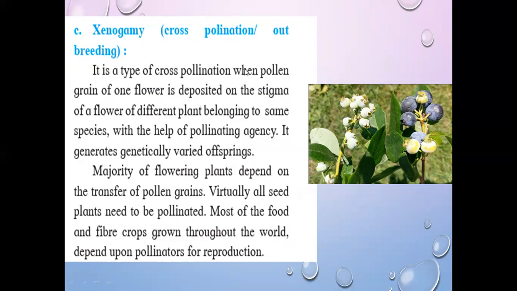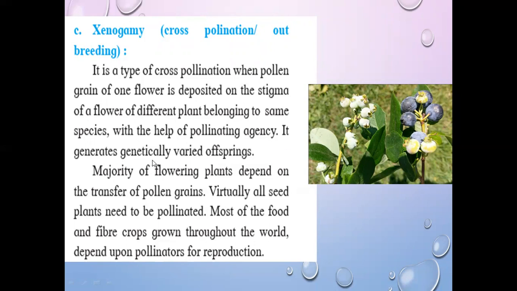It is the type of cross pollination when pollen grain of one flower is deposited on the stigma of a flower of different plant. You should underline this, different plant belonging to the same species. Again, plants are different but they should belong to the same species with the help of pollinating agency. Means for xenogamy, pollinating agents are compulsory. Without those agents, pollination cannot be possible.